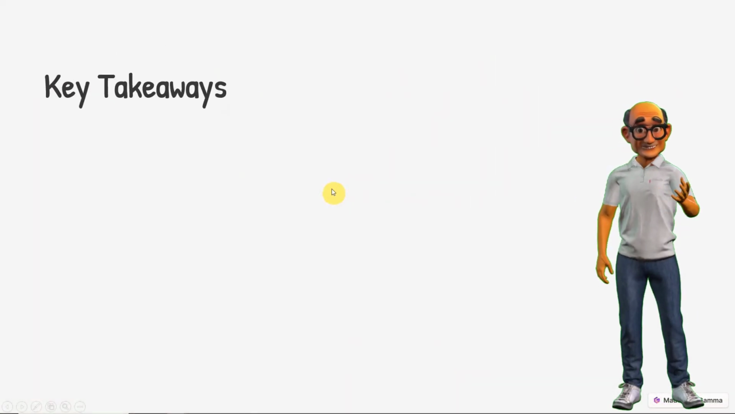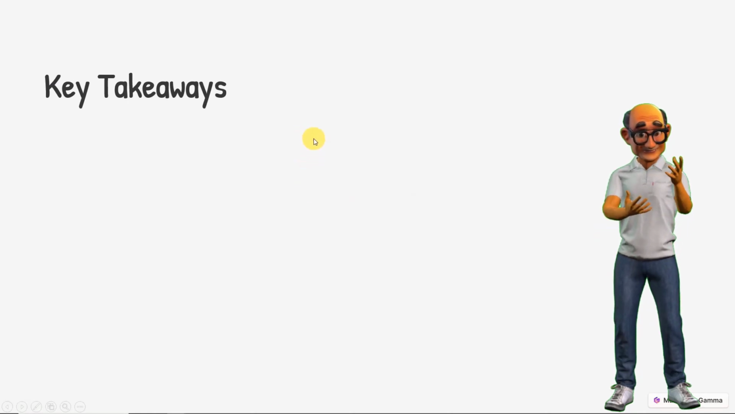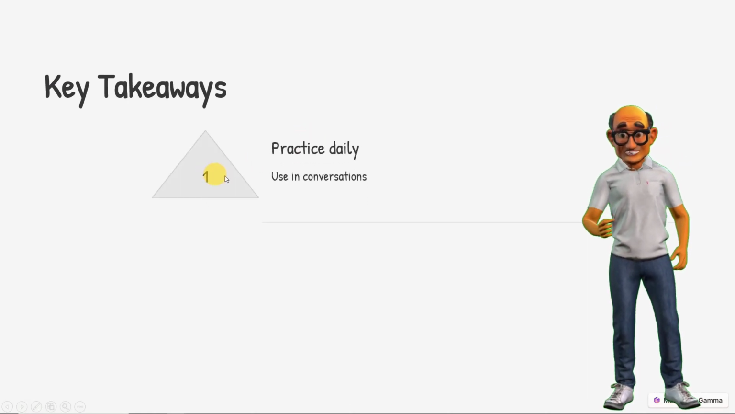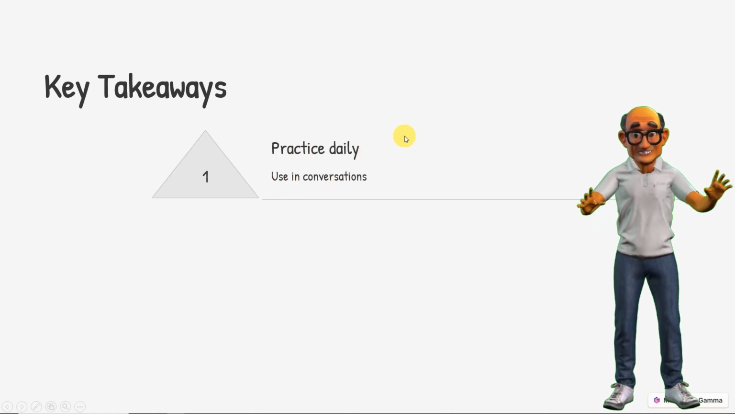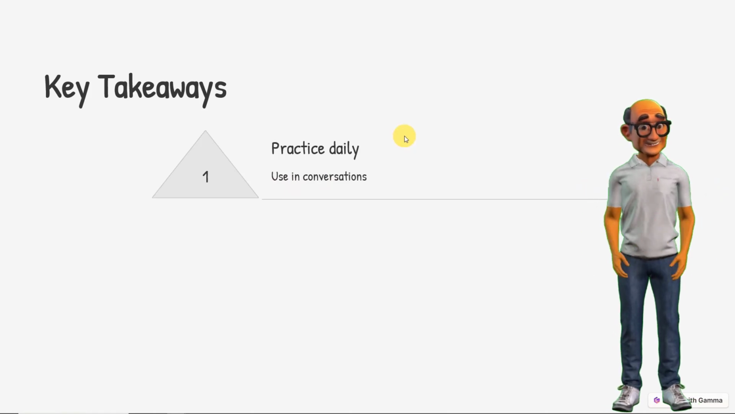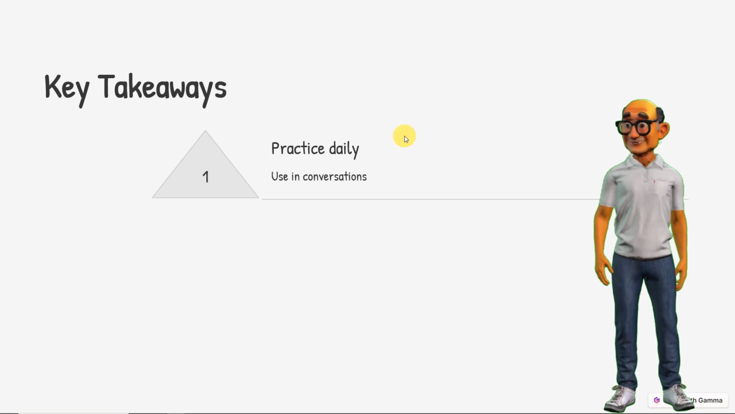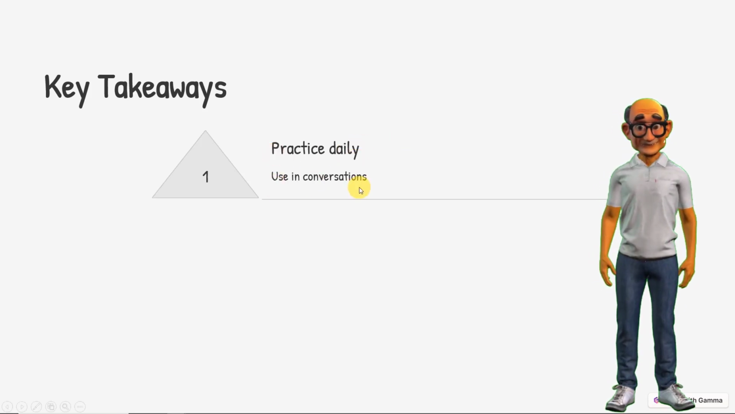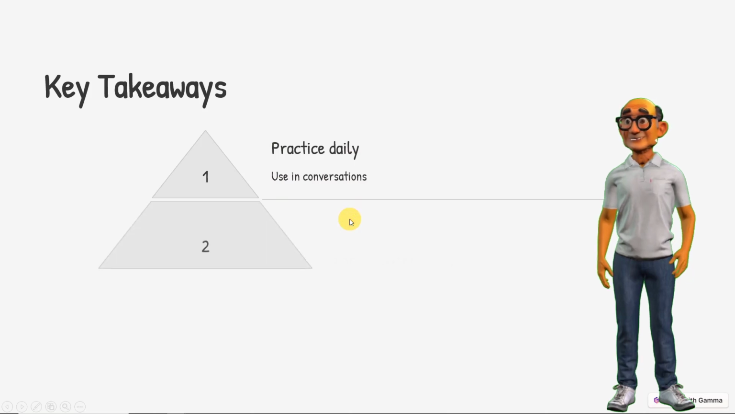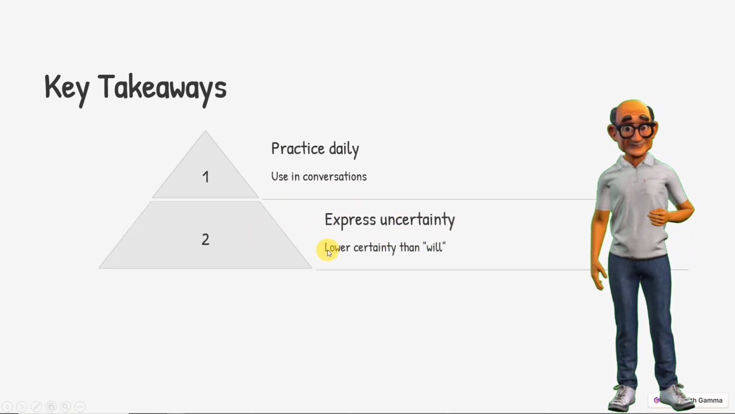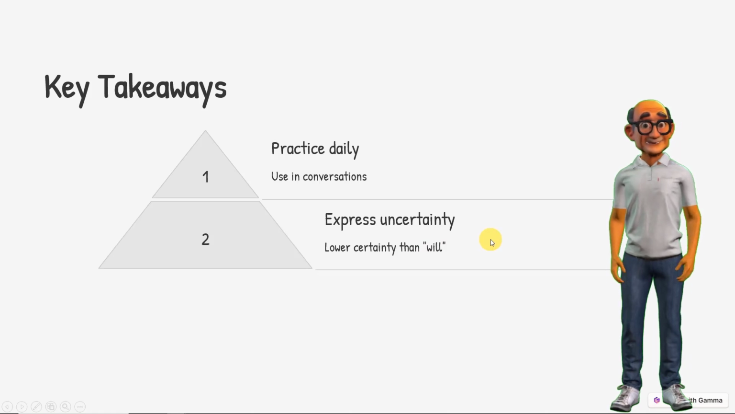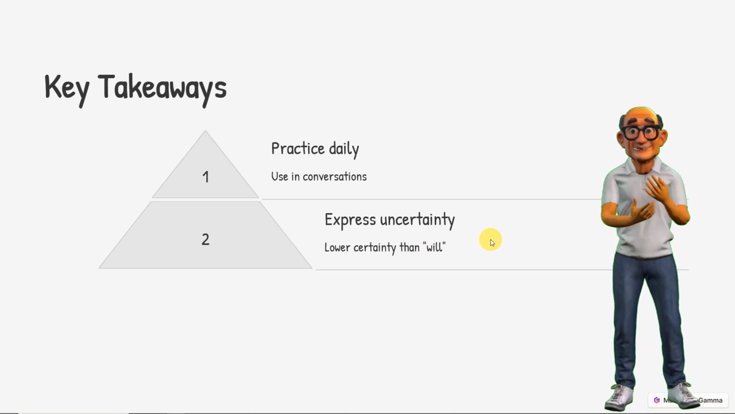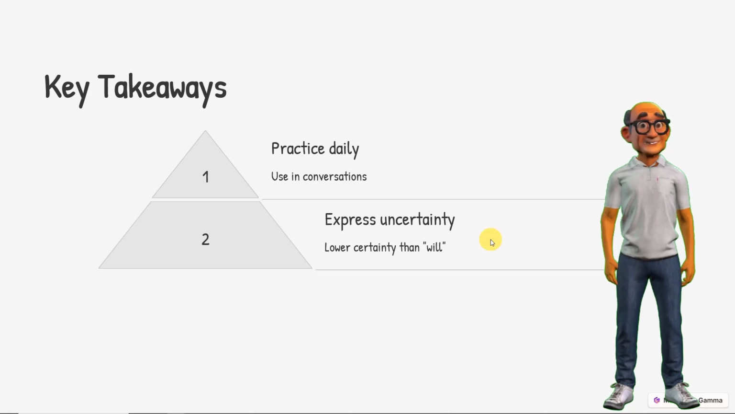Okay, at the end of the lesson, key takeaways, where we look at things that made the lesson worthwhile. The first one, guys, practice daily. Use in conversations. Really, if you don't practice, there's no point in learning anything, no matter if it's English or what it is. If you're not going to practice what you've been learning, there's no point in learning it. Second thing, express uncertainty. Lower certainty than will, right? Will is almost definite that you'll be doing something, and of course, might and may is lower certainty that you'll be doing something.